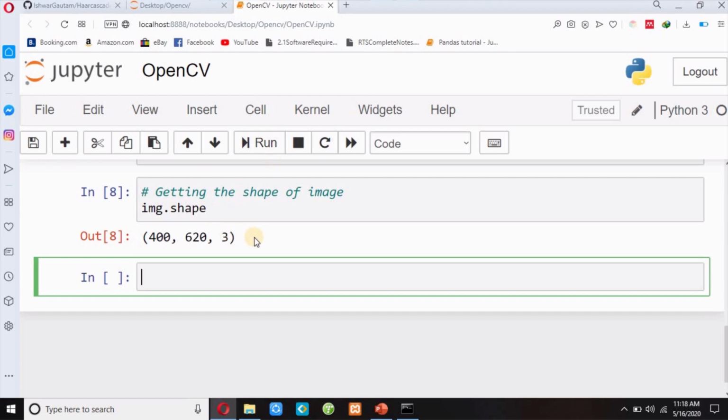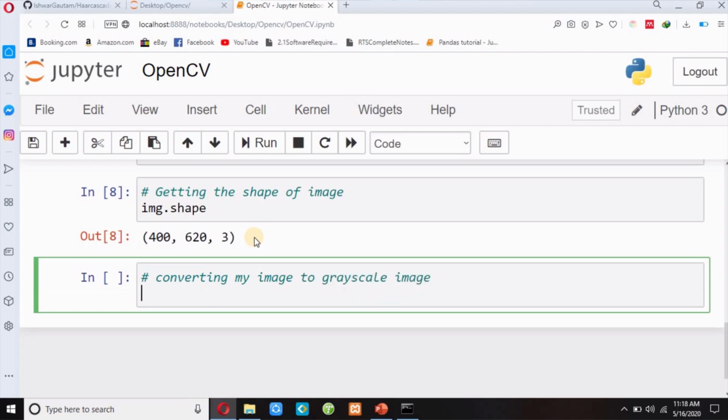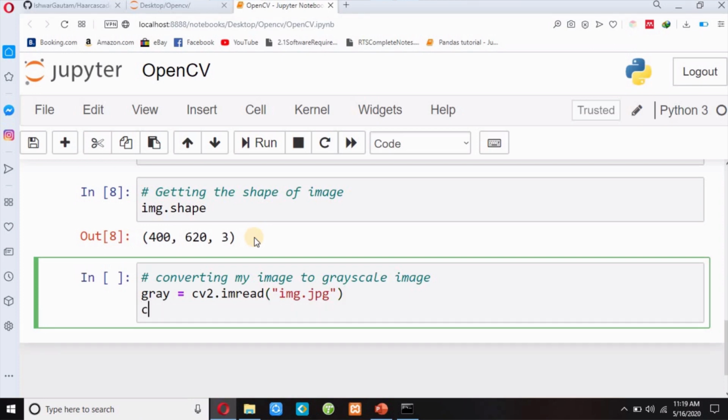Now I will convert this image to a grayscale image. First of all, I will read my image. I will write gray equals cv2.imread, and I have to pass my image name img.jpg, and then I will write cv2.imshow.